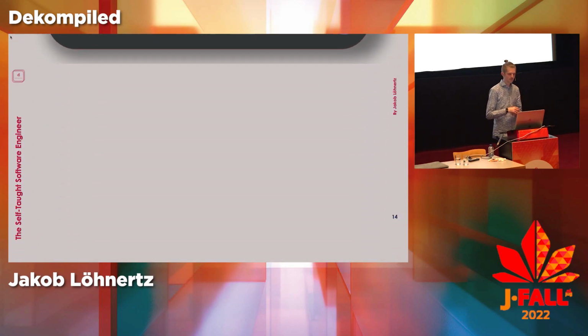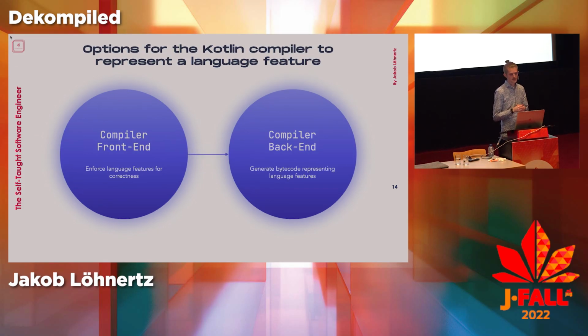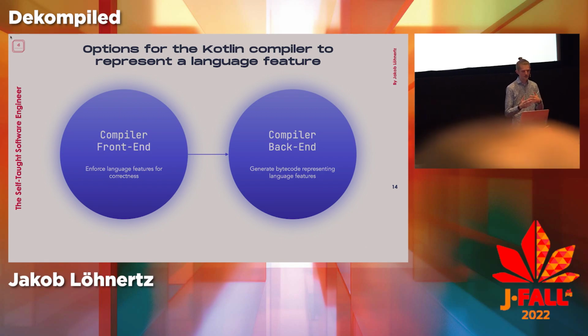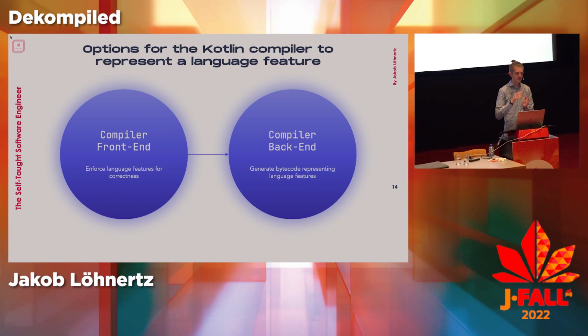What you then find, if you look at all the other examples, is that typically the compiler has two options to represent the language feature. Either they solve it via the compiler frontend, to make sure that already in the compilation stage of Kotlin this fails. That's actually not how they do it in this case, where we do have this annotation, as you'll see later. But there are a lot of things where it can statically make sure that the language feature is correct.